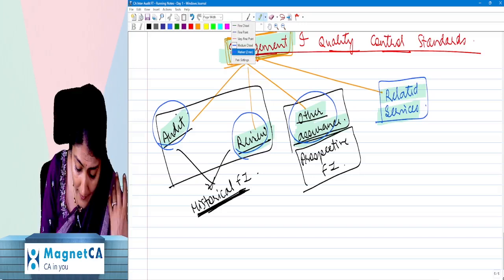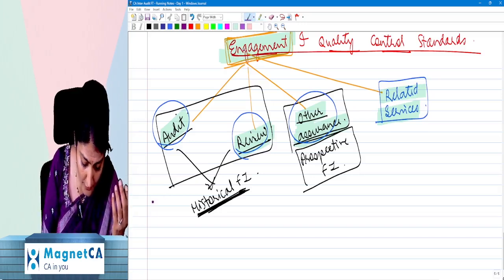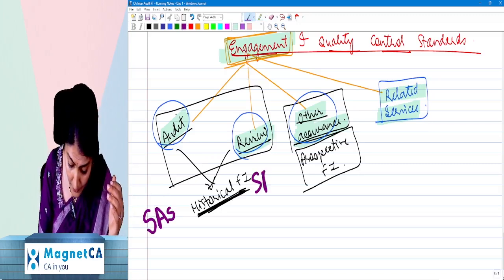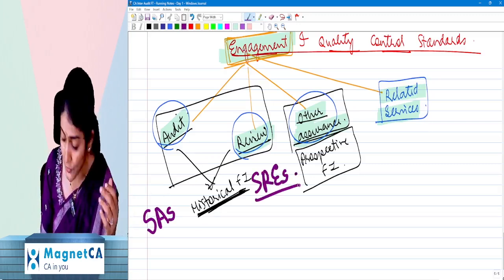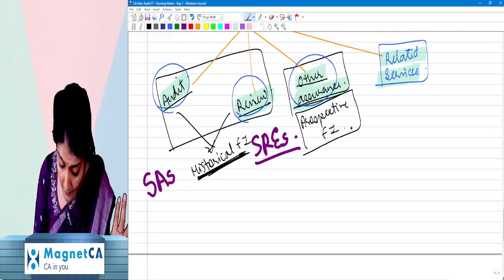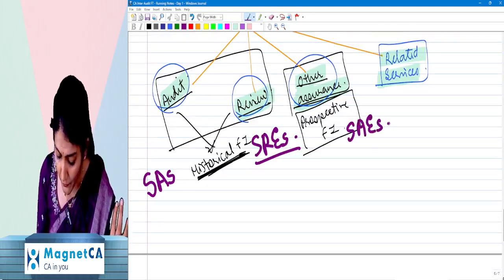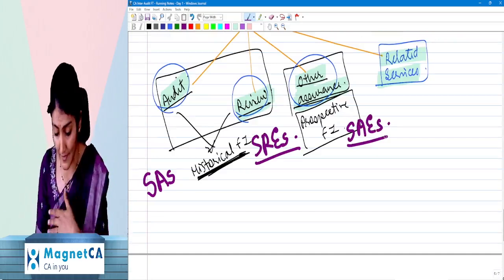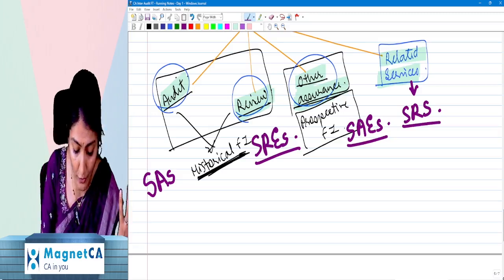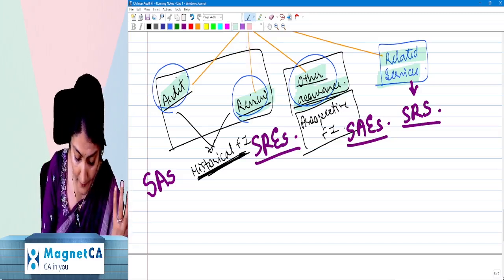Now, when you are doing the audit, you need to follow the standards on auditing. When you are doing the review, you need to follow the standards on review engagement. When you are doing other assurance services, you need to follow the standards on assurance engagement. And when you're providing related services, you need to follow the standards on related services.